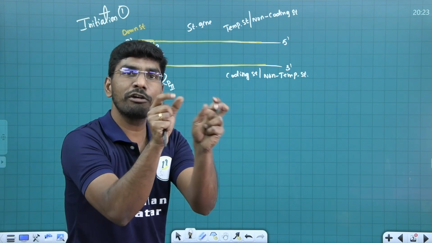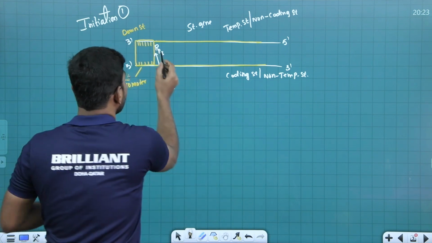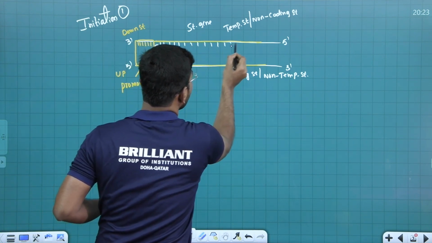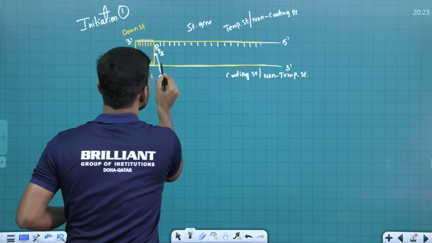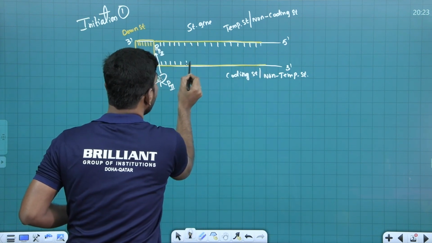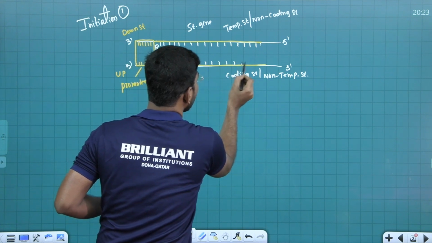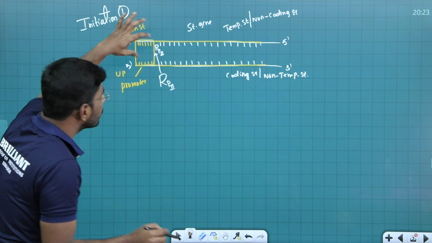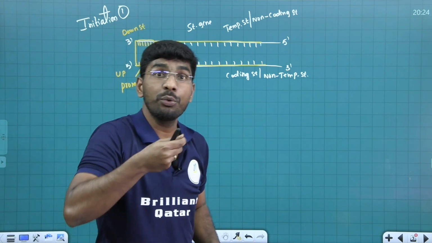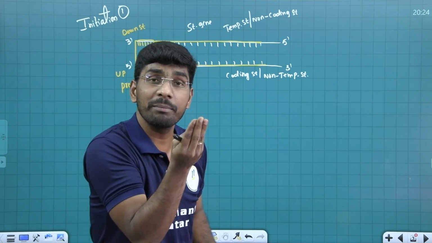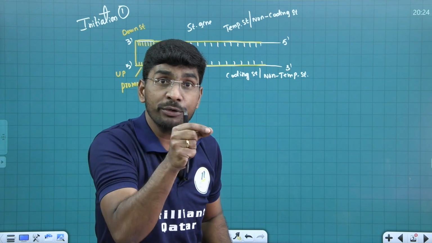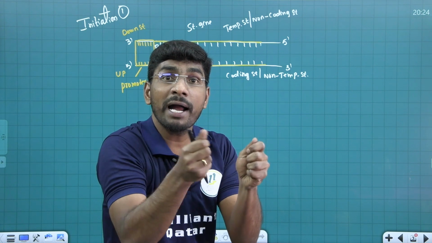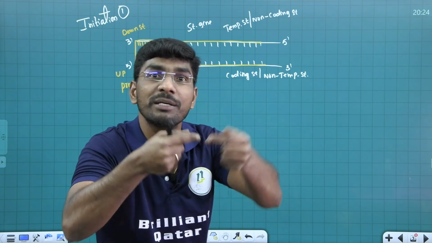Let me represent some nucleotide sequence here. I am not writing the nucleotides, but just assume these are all nucleotide sequences. What is my point? Once this RNA polymerase enzyme comes and attaches to this promoter, it starts to read what is in the template strand. According to that, it brings the RNA nucleotides, binds them and starts the elongation process.